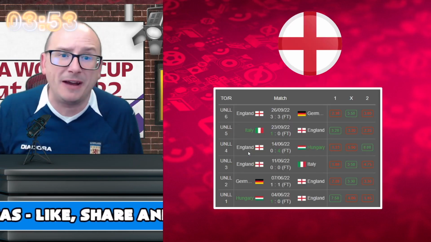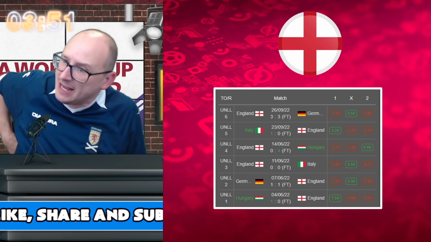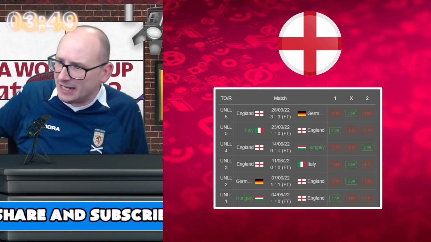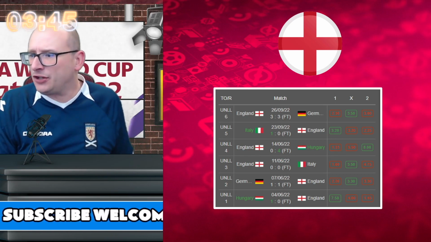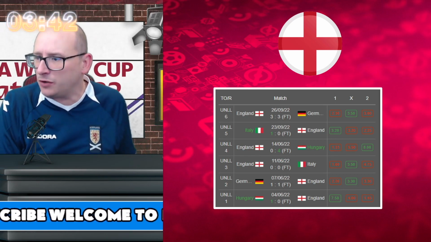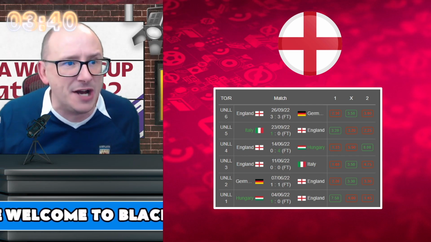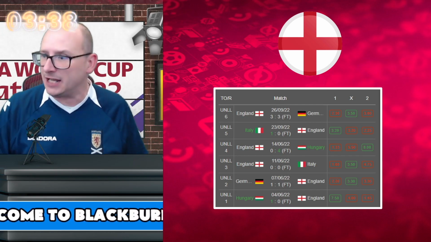Coming in on the back of a 3-3 draw against Germany. Prior to that, they did lose to Italy in the Nations League, a 1-0 loss there. In fact, take that Germany game out of the way, they hadn't scored a goal in the last 3 games, only 1 goal scored in the last 5. Maybe a bit of an identity crisis for England heading into this game.